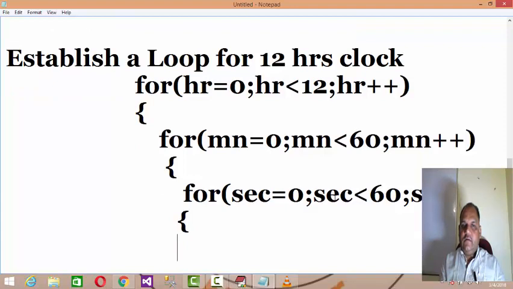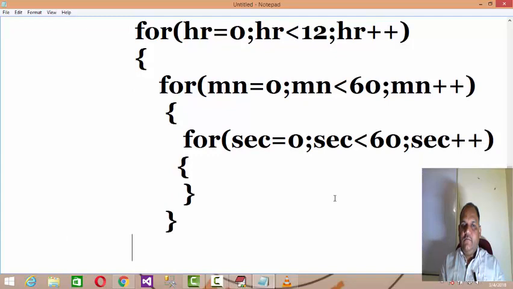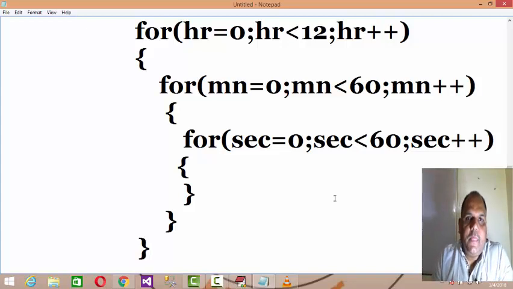In this manner, if I develop a loop, your outermost loop is for r, and for 1 hour the minute has to iterate from 0 to 59, a total of 60, and the innermost loop is of second, which is in the scope of minute.